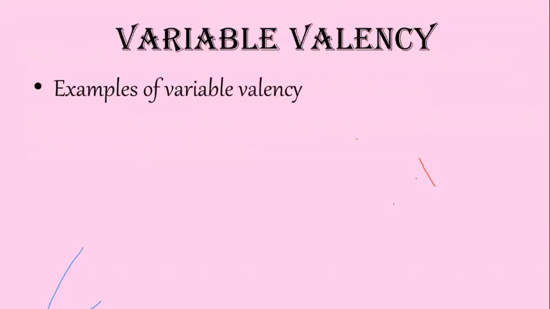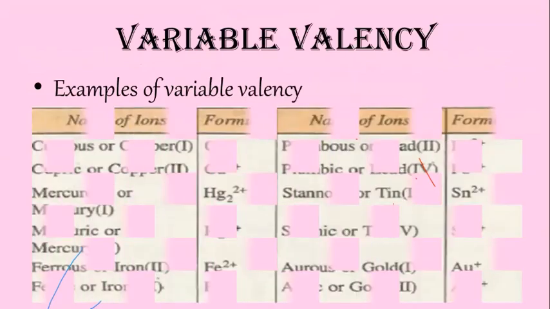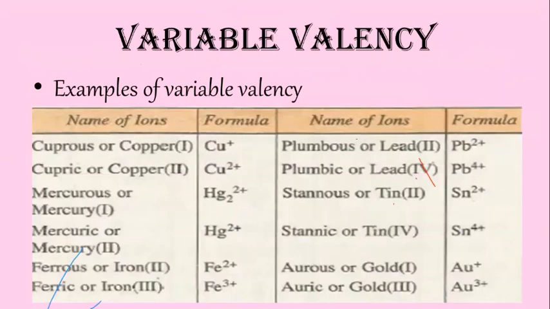Then some of the elements show variable valency. In class 8 also we have learnt about variable valencies. So I want to give you some examples of variable valency. Copper is showing 2 valencies, that is 1 and 2. The copper ion having valency 1 is known as cuprous ion or copper 1, and the copper ion having valency 2 is known as cupric.